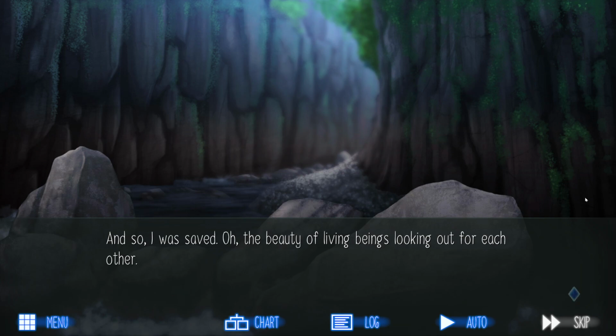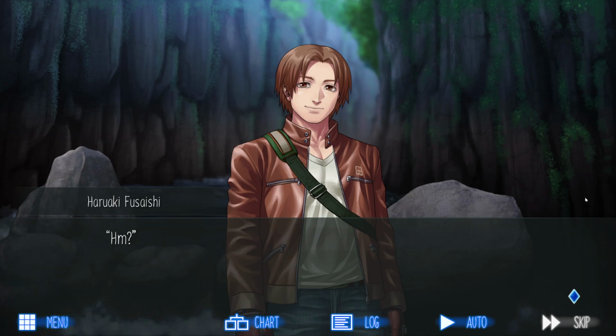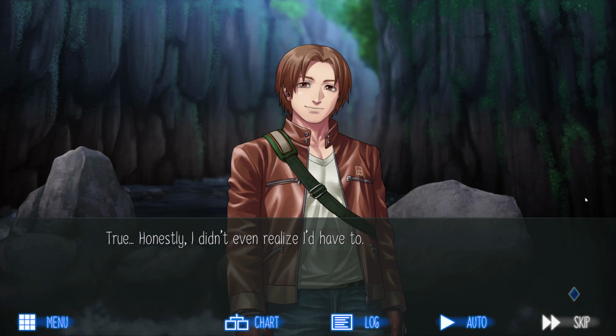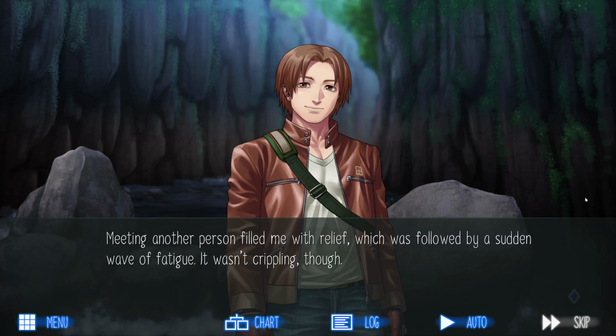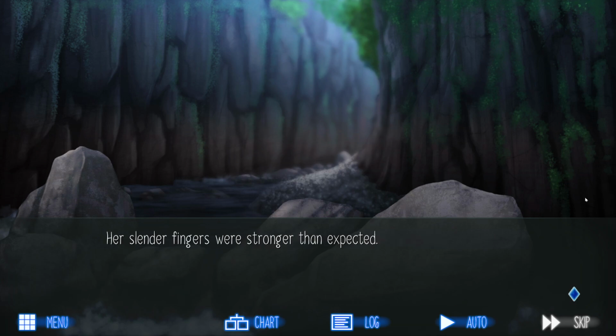Oh, the beauty of living beings looking out for each other. "Anyway, your hand, please. You can't climb up on your own, yeah?" "True. Honestly, I didn't even realize I'd have to." Meeting another person filled me with relief, which was followed by a sudden wave of fatigue. It wasn't crippling, though. She extended her left hand, so I grabbed it with my own left. Her slender fingers were stronger than expected.